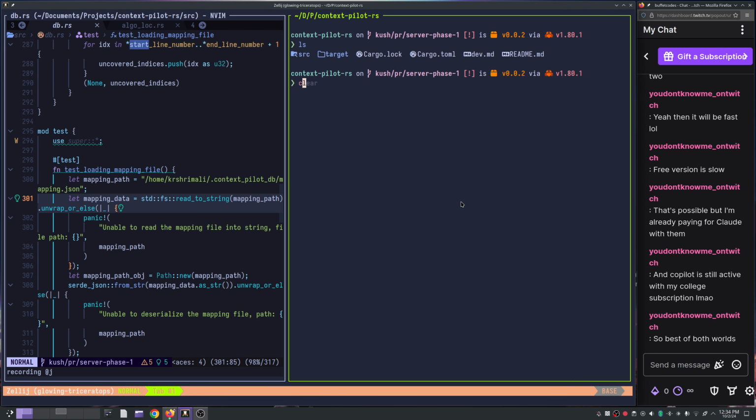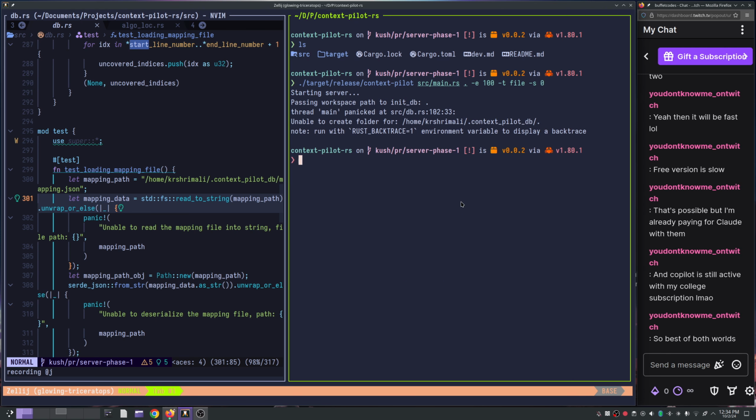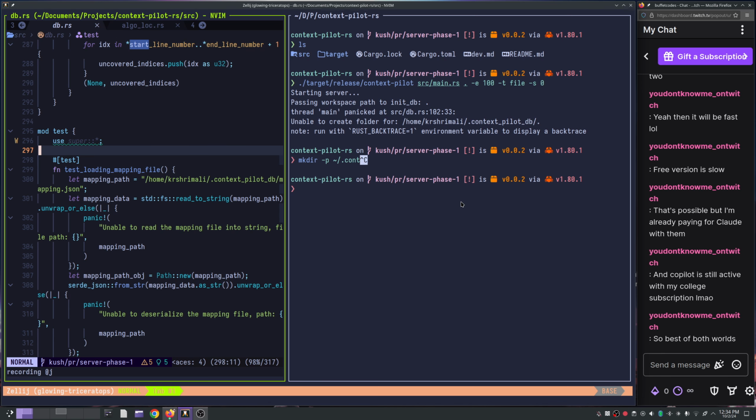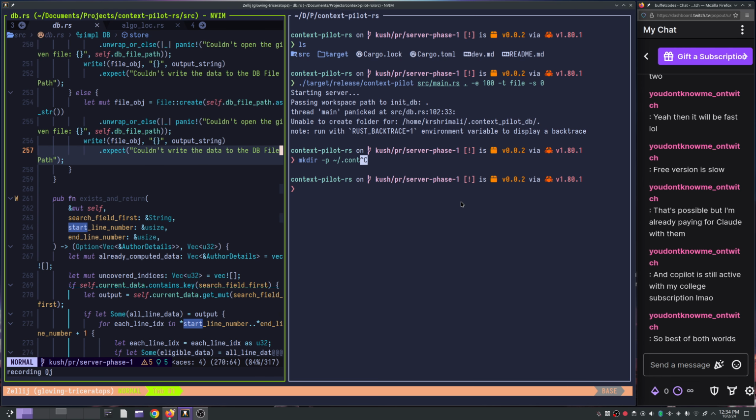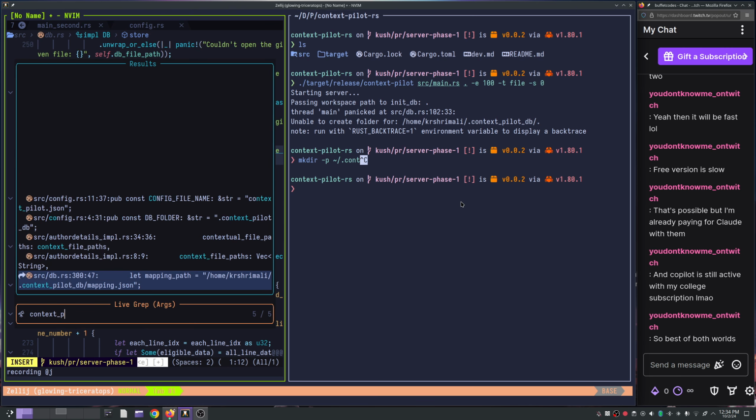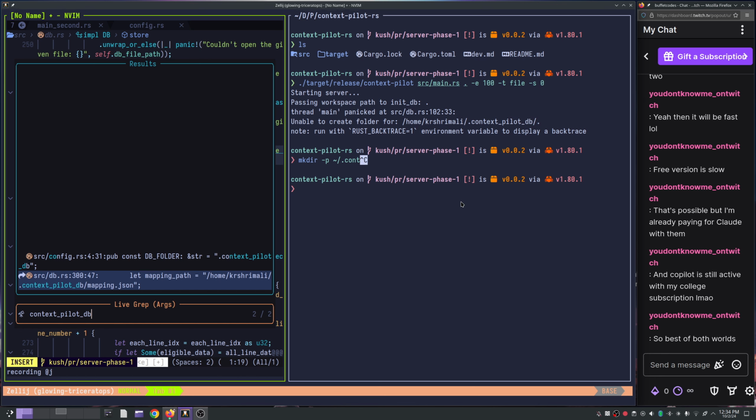I'll just skip that. Let me just try, but wait a minute, where do I, right, this is the mapping path, right?